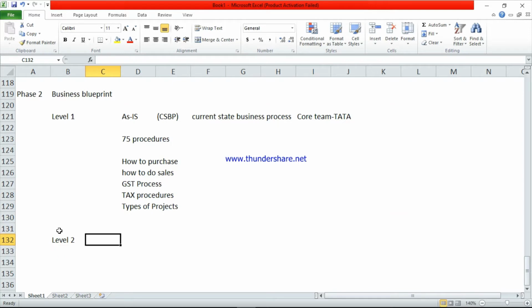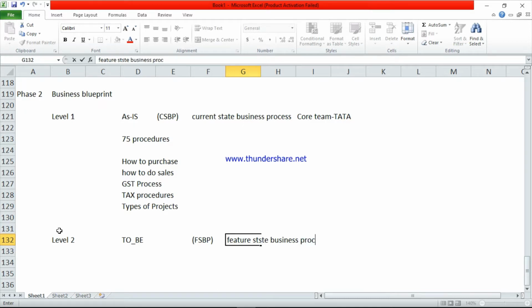Next one is level 2. Level 2 is the to be document. To be document means it is the future state business process. This is prepared by the FI consultant.